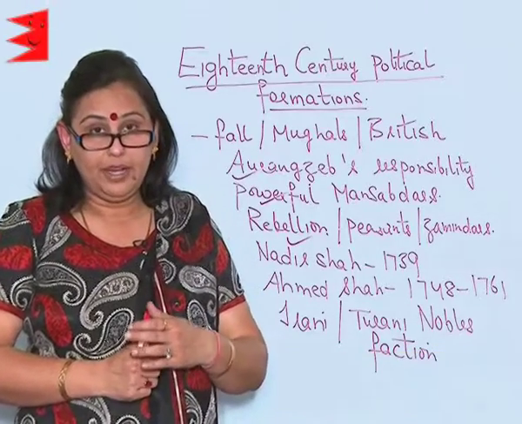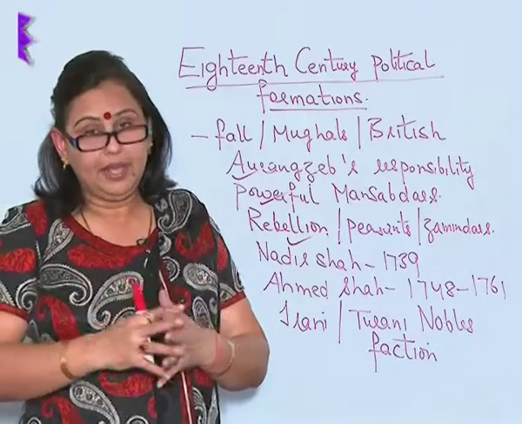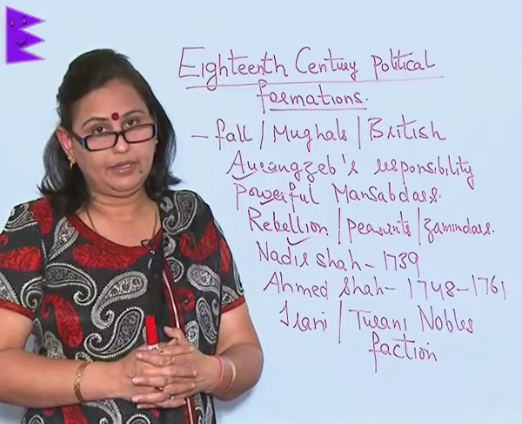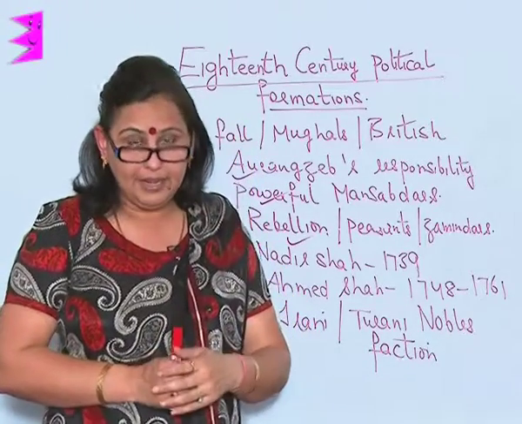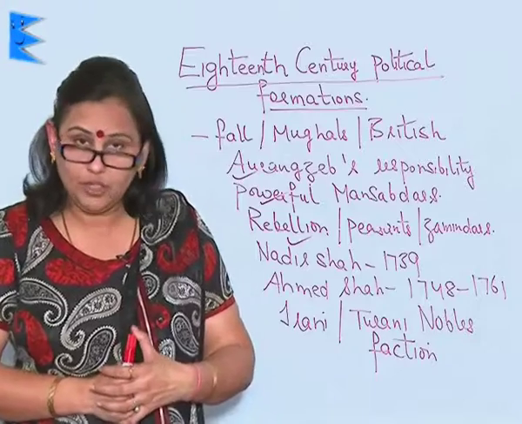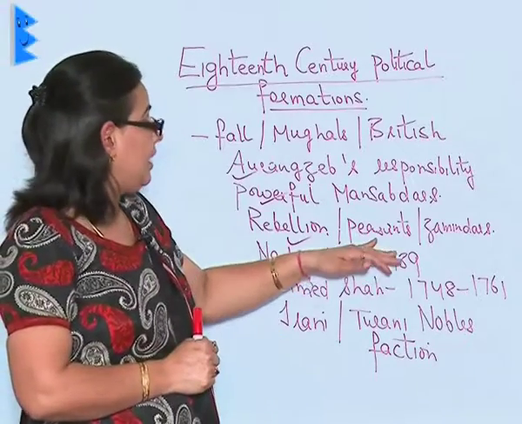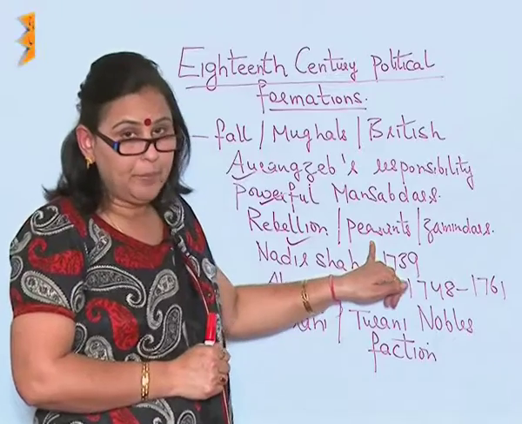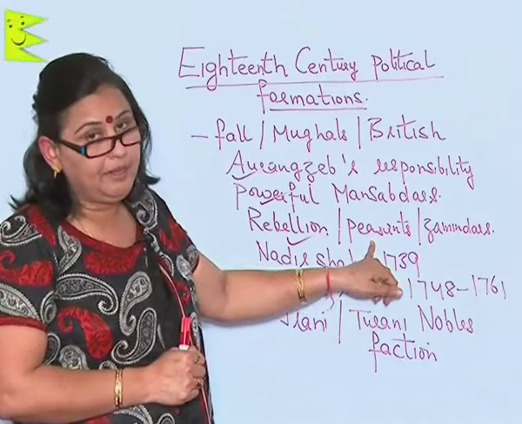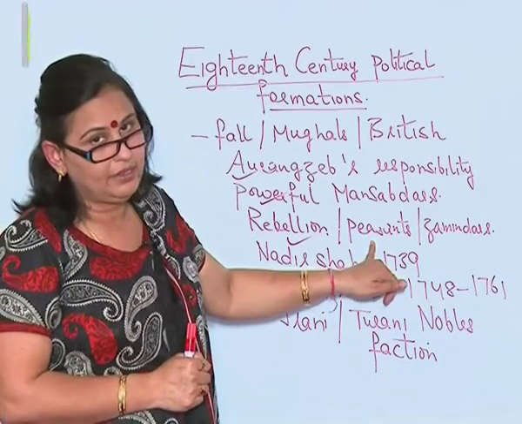Thus, they wanted to rebel against the powerful Mughal emperors. And slowly, when the position of the Mughal emperors started declining, they took advantage of it. Because of the high taxation, the Mughal emperors alienated the peasants and the Zamindars.